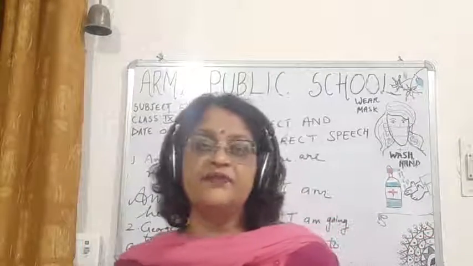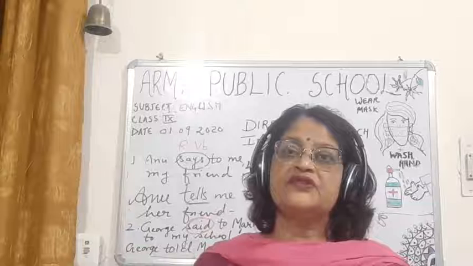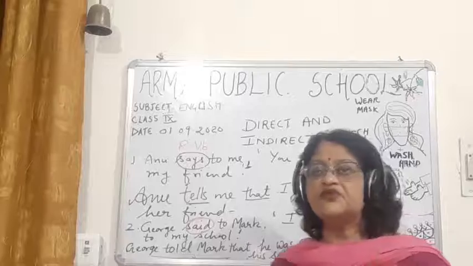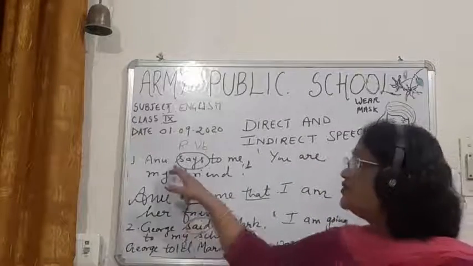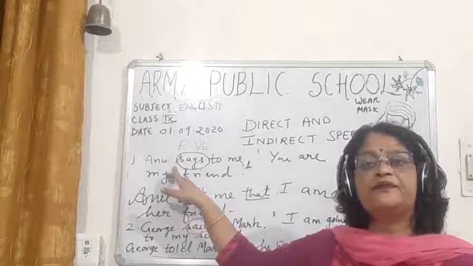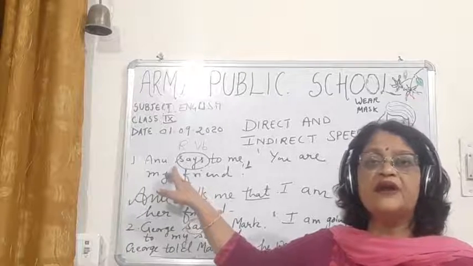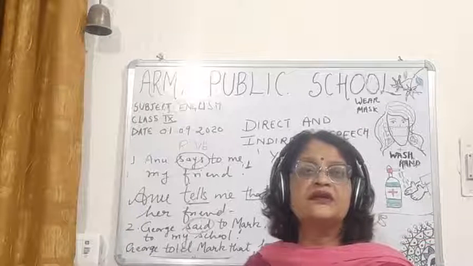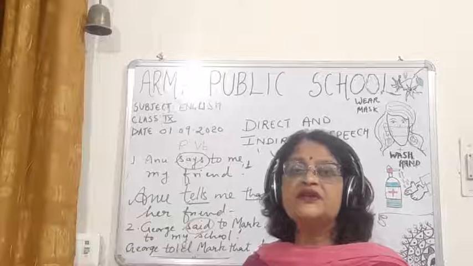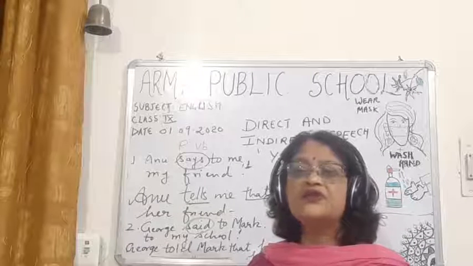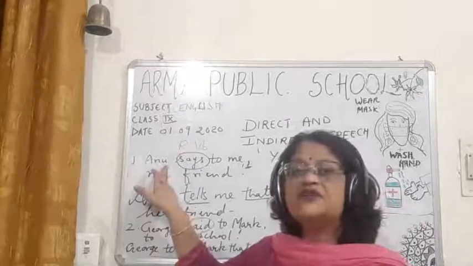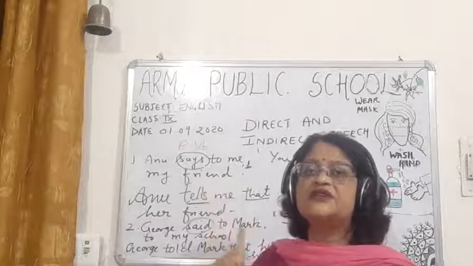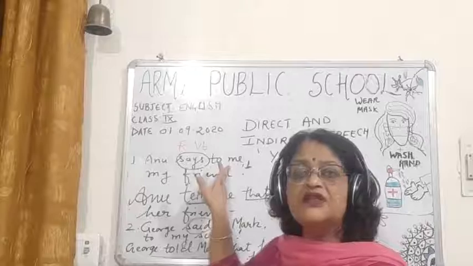Children, this is very, very important, and please don't get confused. I am explaining in such a way that you will not get confused. So first of all, you have to see the reporting part. What thing you have to see, students? You have to see 2 things. And children, what are those 2 things? You have to see the subject of the reporting part and whether the object is there. What is the object here? Me is the object here in the reporting part.